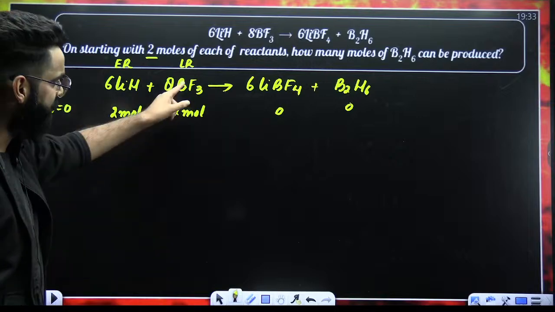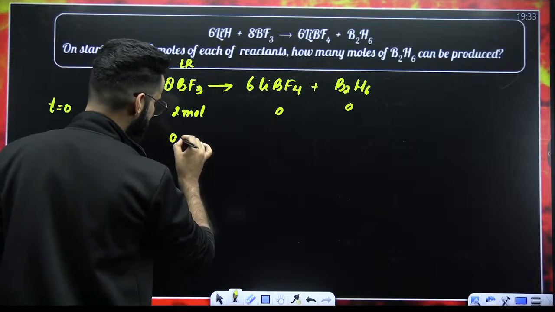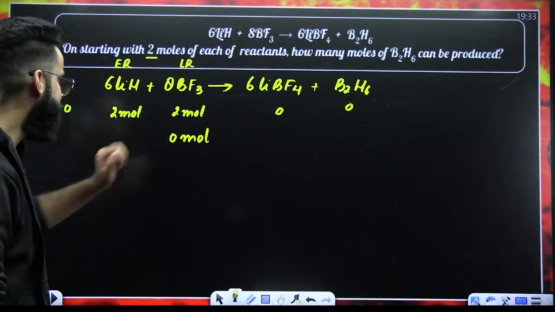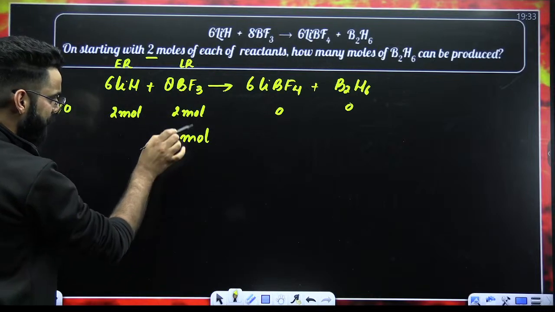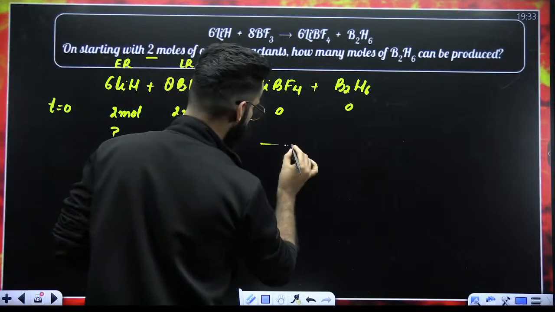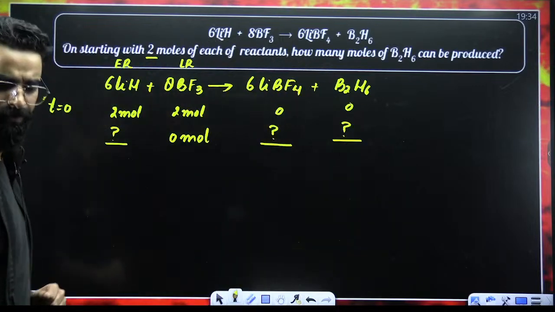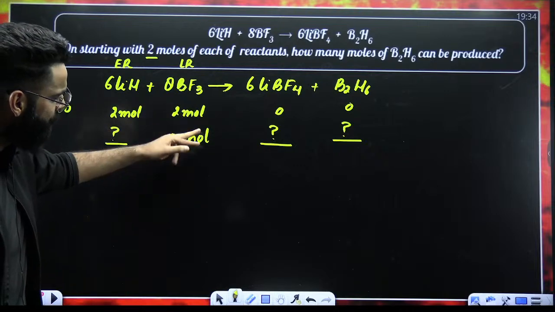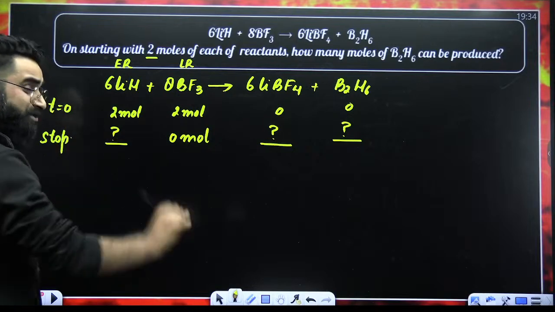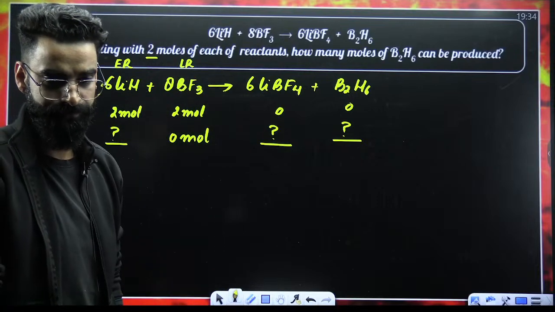Now, my dear students, if BF3 is the limiting reagent, it would have got completely consumed. So I would say I'll be left with 0 moles of BF3 finally. And since BF3 would have got completely consumed, there will be some moles of LiH left, some moles of LiBF4 formed, and some moles of B2H6 formed as well. And when this BF3 has got completely consumed, the reaction would have stopped.